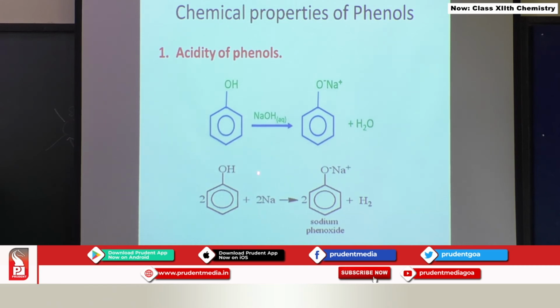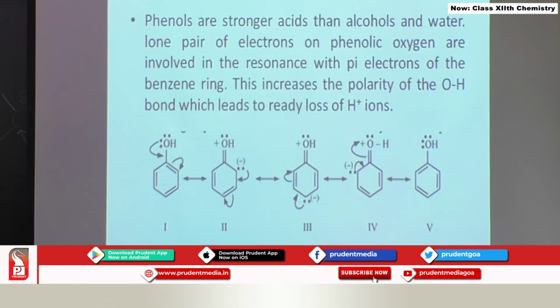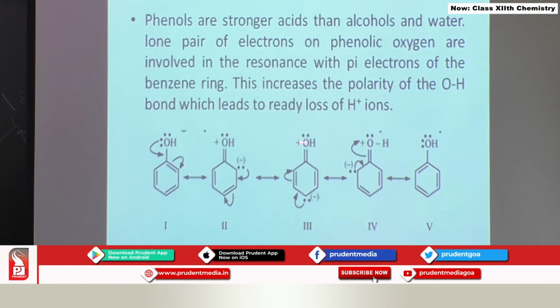Similarly, when it is treated with sodium, hydrogen gas is released. This also indicates that this hydroxyl hydrogen or hydroxyl proton can be readily lost by phenols. Now, why phenols are acidic? Phenols are acidic because there is high polarity between this oxygen and hydrogen. Now, look at these resonating structures, structure 2, 3 and 4.